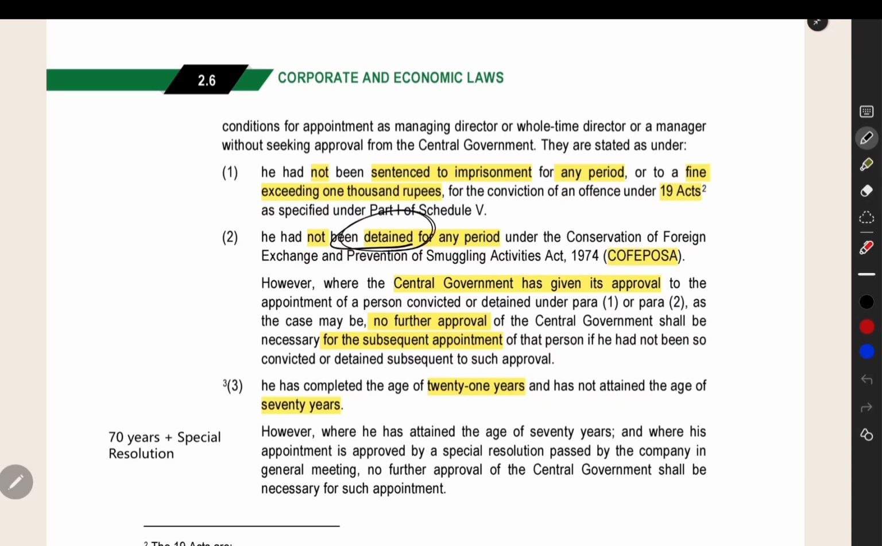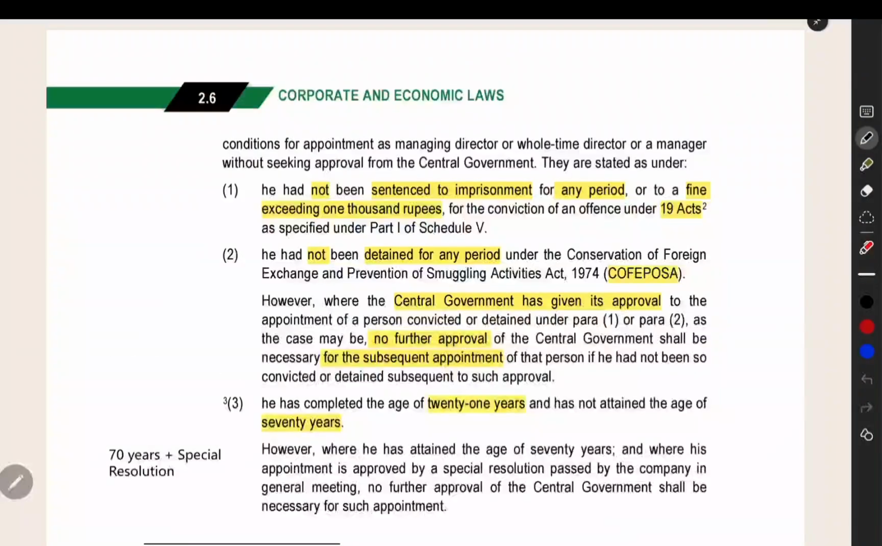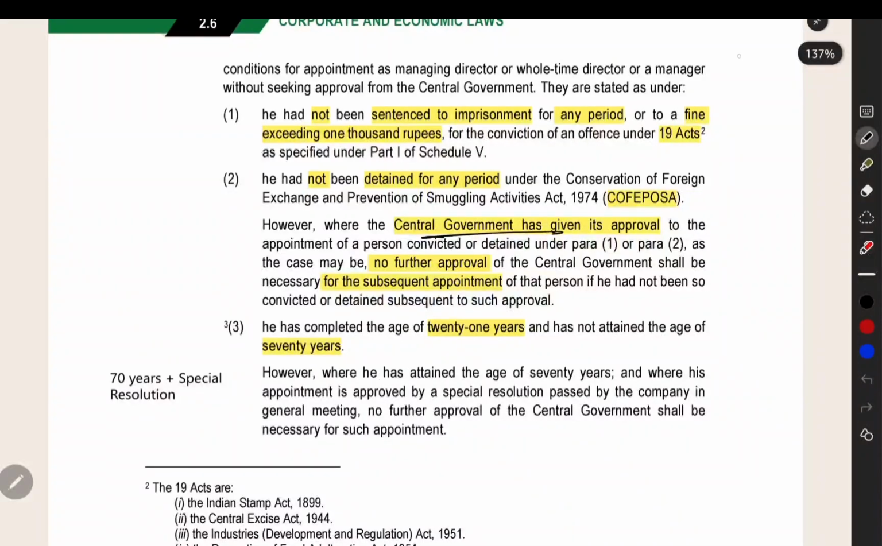If you are detained for any period under the COFEPOSA Act, Conservation of Foreign Exchange related, and then the Smuggling Activities related Act, if you are detained under that act, then also you are not eligible. Another exception is that if you are not eligible under these 2 points, but you want to get appointed as MD, WTD, or manager, you have to get the approval of the central government.